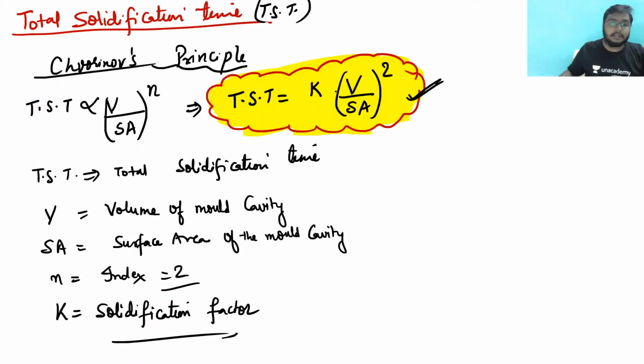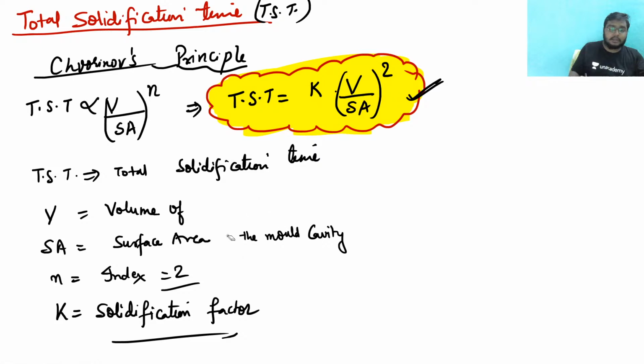What I have written here is the total solidification time, right? This great scientist Chvorinov gave a formula: the total solidification time is proportional to V by SA. What is V, sir? V is the volume of the mold cavity. What is SA, sir? SA is the surface area of the mold cavity. Better not to write mold cavity, to make it generalized.